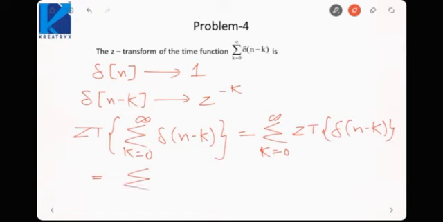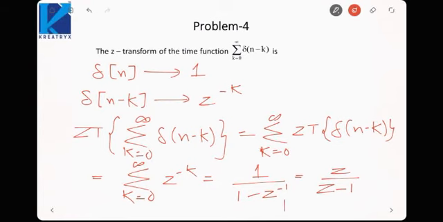So it will be sigma k equal to 0 to infinity z raised to power minus k. So it will be 1 upon 1 minus z inverse. So it will be z upon z minus 1, and the ROC would be mod z greater than 1. This will be my ROC and this will be my Z transform. Here we have used the property of linearity because I have brought the Z transform inside the summation. So the Z transform of a sum is equal to the sum of Z transforms.